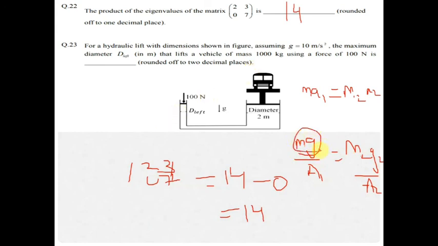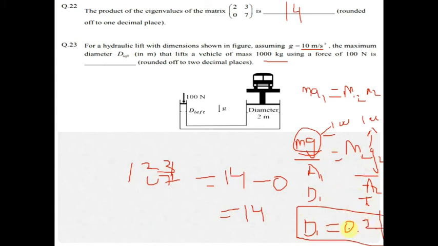So mg here will be 10 into 100, and here it will be 10 into 1000, which is 10,000. Area will be pi by 4 into d square, and D2 is given as 2 meter. Once we take the root, it will become 0.2.